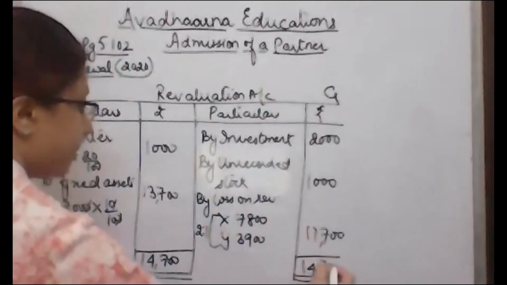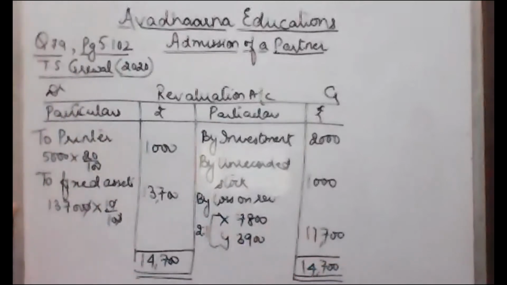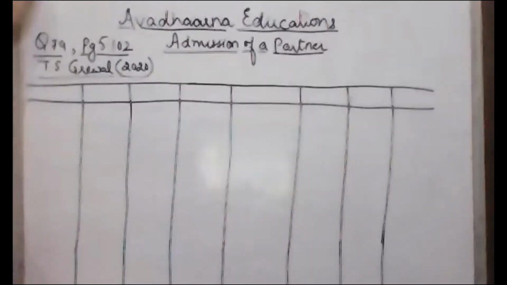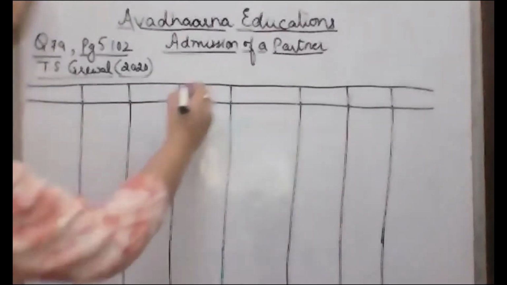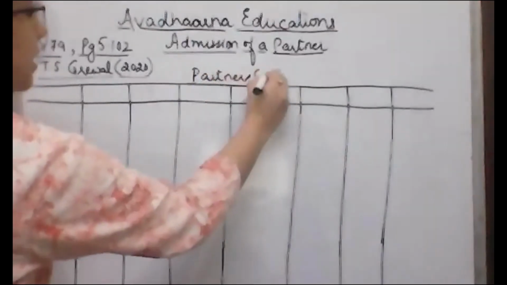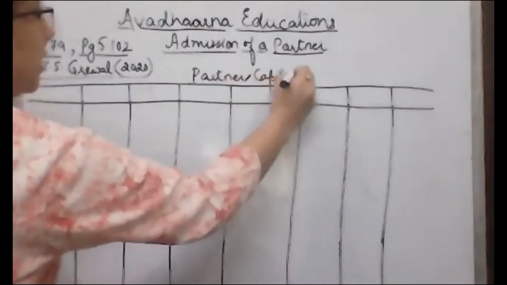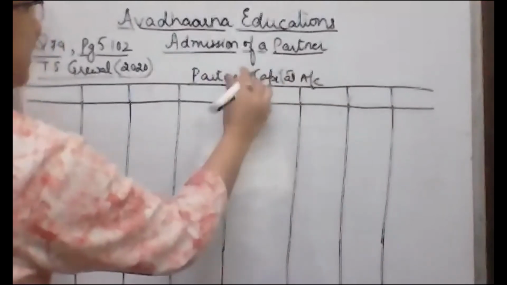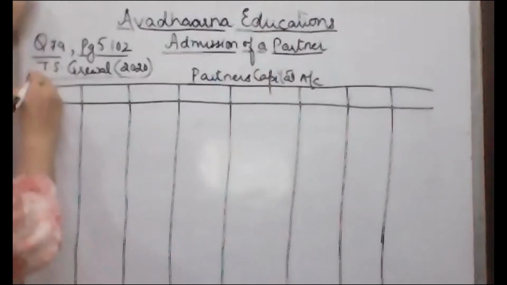Now, next step after revaluation account is to prepare the partners capital account. So let's start preparing the partners capital account. We'll prepare all the capital accounts simultaneously.